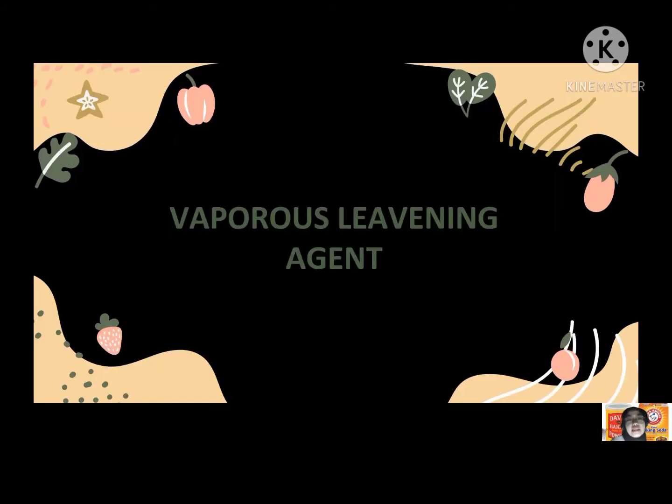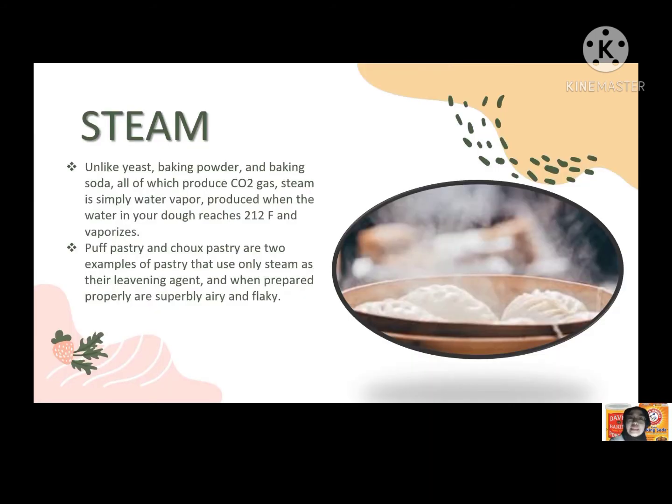And the last one is vaporous leavening agent. For example, steam. Unlike yeast, baking powder, and baking soda, all of which produce CO2 gas, steam is simply water vapor produced when the water in your dough reaches 212 Fahrenheit and vaporizes. Puff pastry and choux pastry are two examples of pastry that use only steam as their leavening agent, and when prepared properly are superbly airy and flaky.